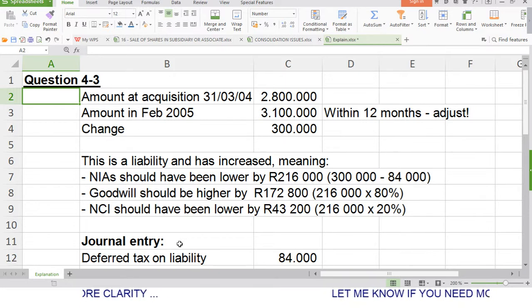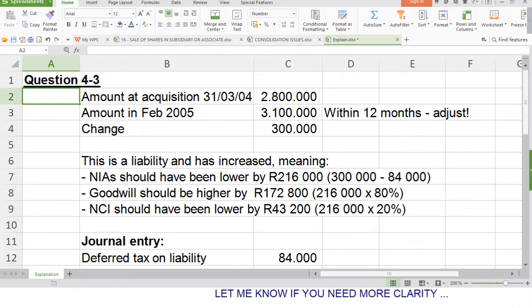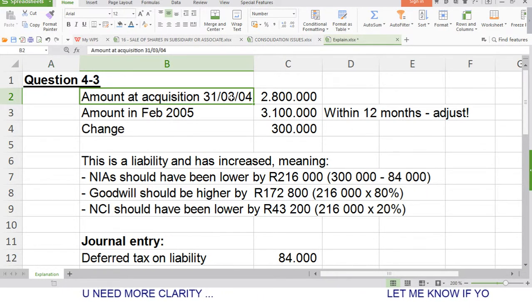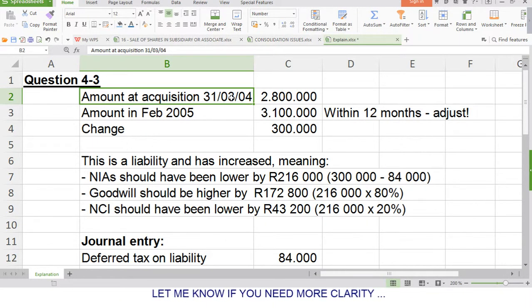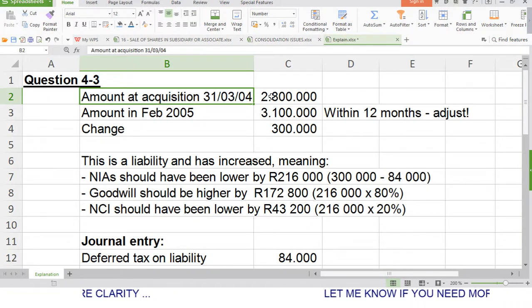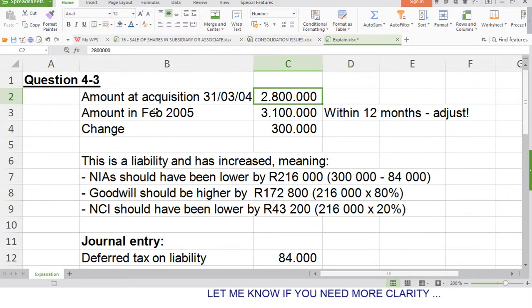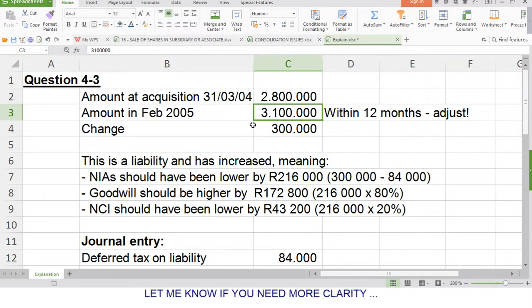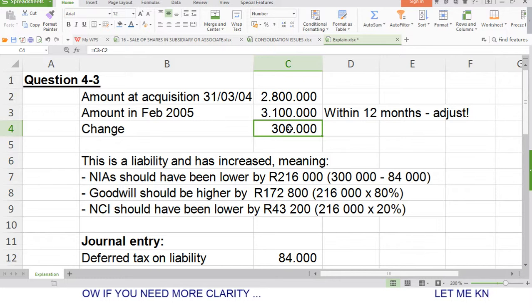So at acquisition, we were told that the fair value of this liability, that is the post-retirement medical liability, at acquisition, the 31st of March 2004, was 2,800,000, and we're told that in February 2005 the fair value was 3,100,000. So the change in fair value, or the understatement of the liability, is 300,000.